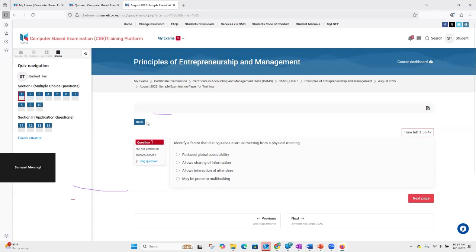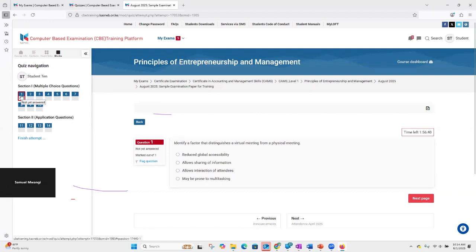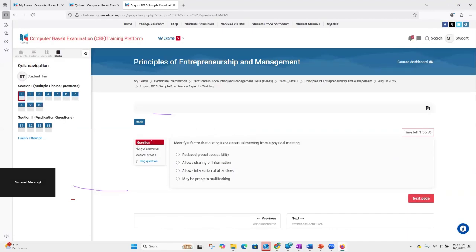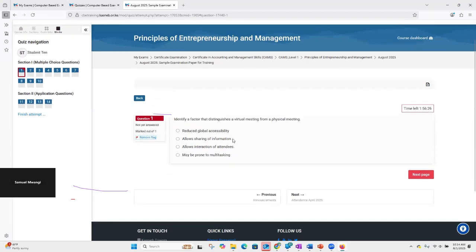Now on this exam, I'll take the shortest time possible because we have done much on the slides. So now we get started with the very first question. I click on the first question. It says not yet answered and it's being marked out of 1. Then we have an option to flag the question down there. I'll explain what the flag means later. And then we have: identify factors that distinguish a virtual meeting from a physical meeting.